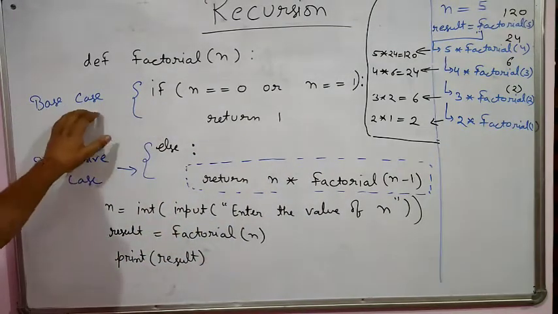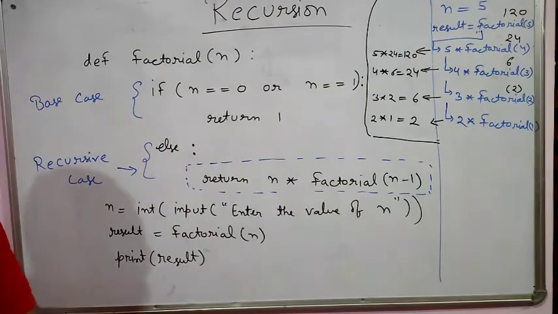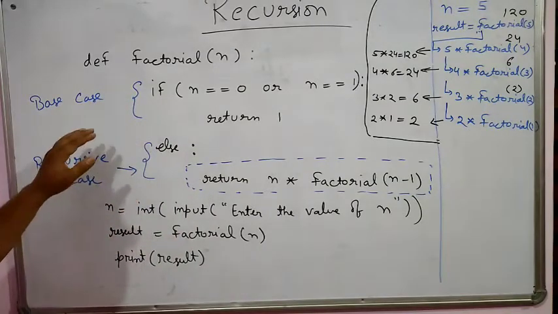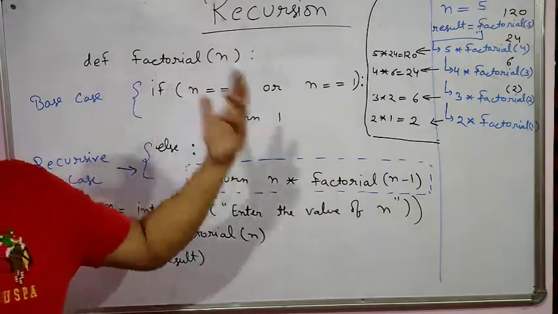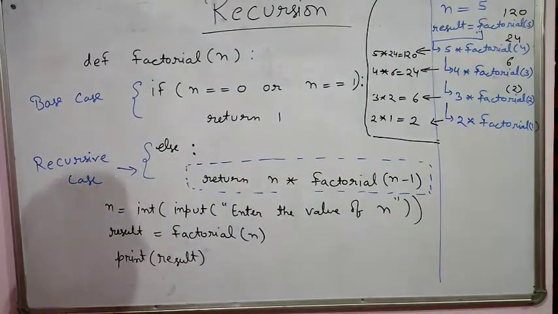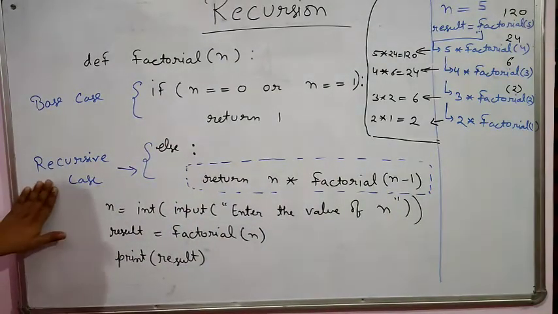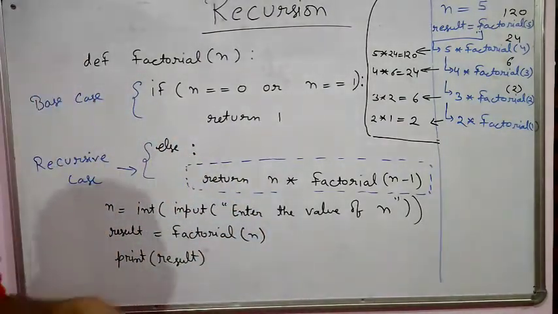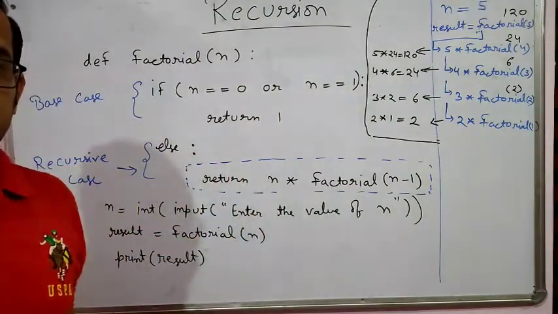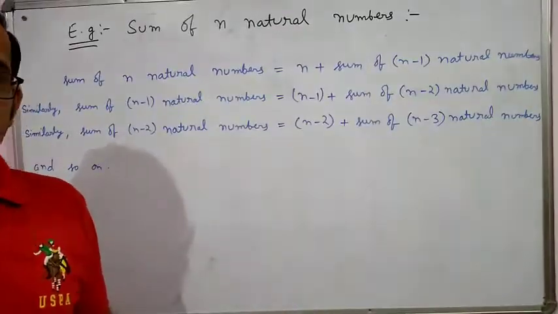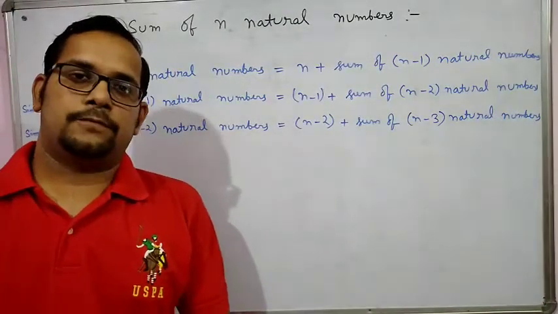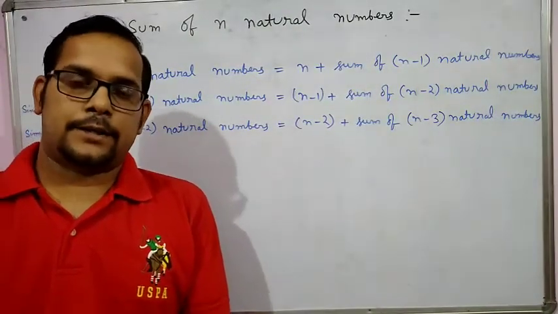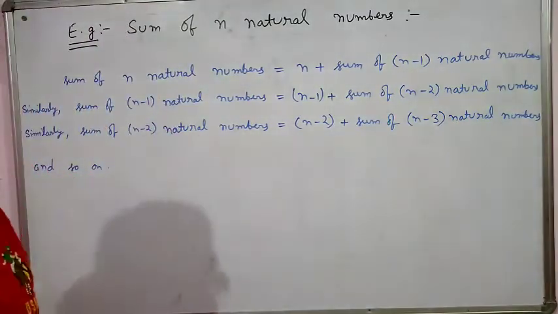Whereas the base case is used to stop the condition, to terminate from the function. So the base case and the recursive case play a major important role when we talk about the concept of recursion. I hope you know the concept of factorial through the recursive function.